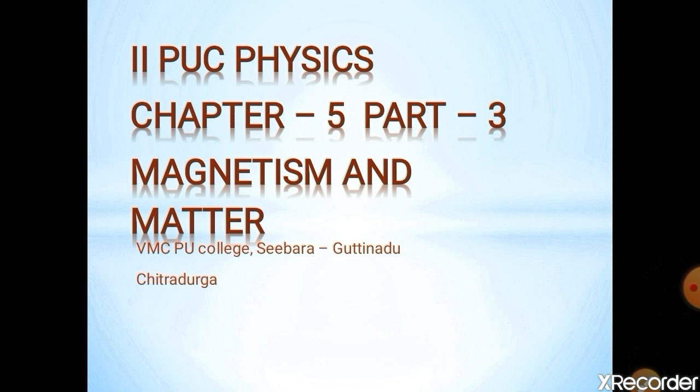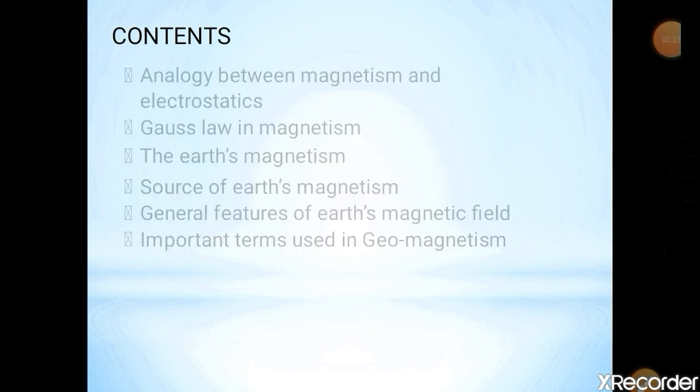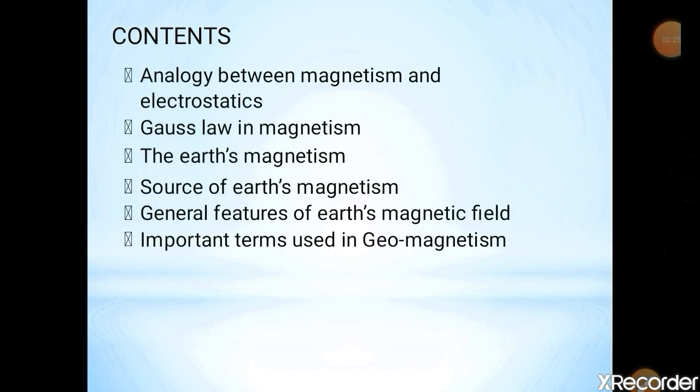Today, in this session, I am going to discuss the continuation part of magnetism and matter. In this video, the contents are: the first one is the analogy between magnetism and electrostatics, that is, a comparison between magnetism and electrostatics.